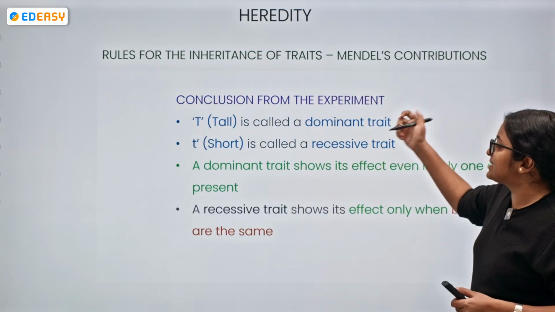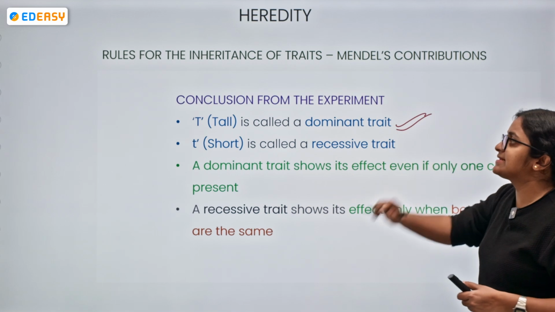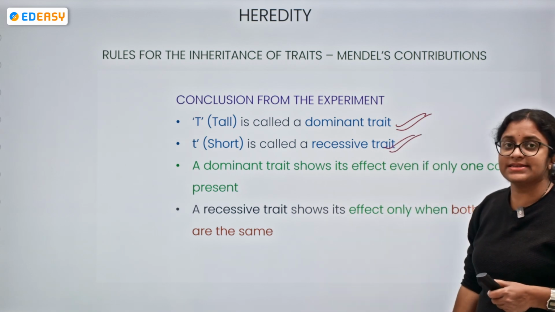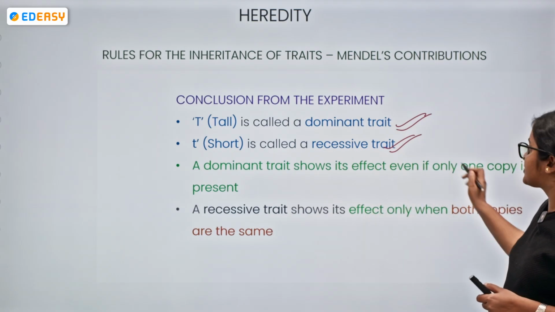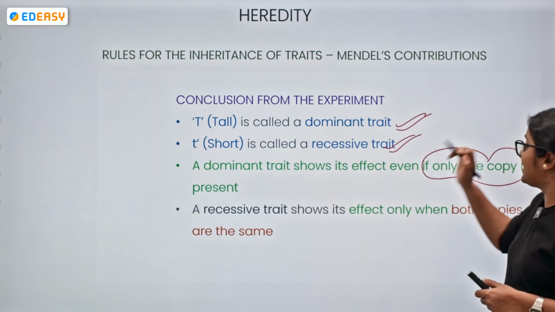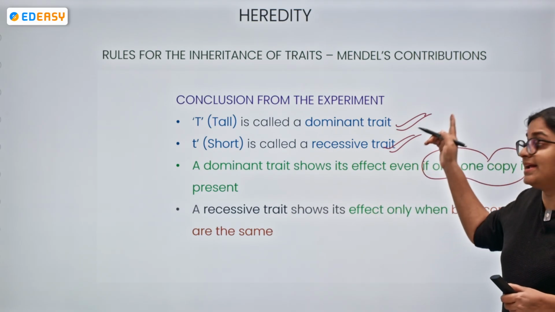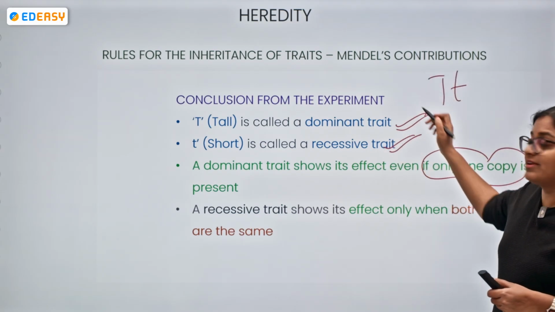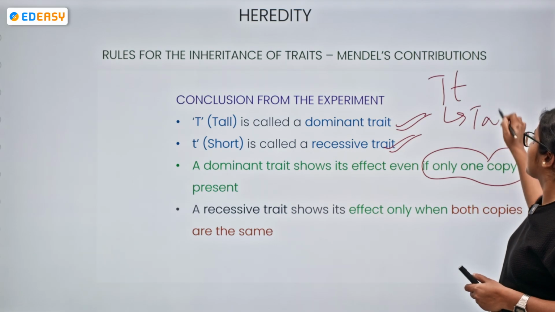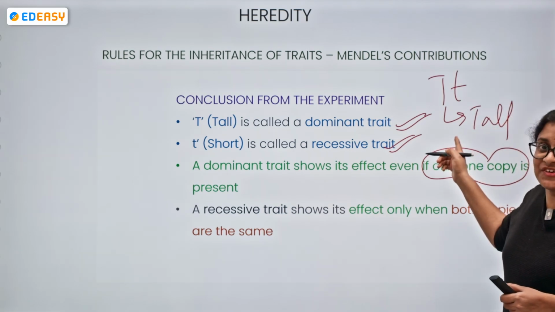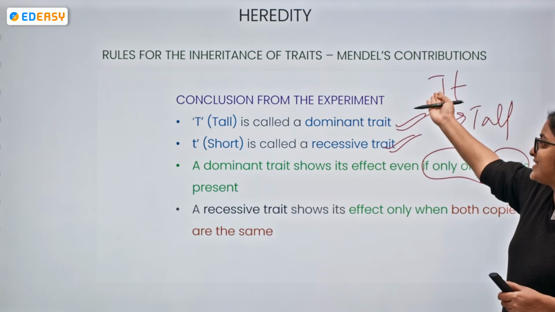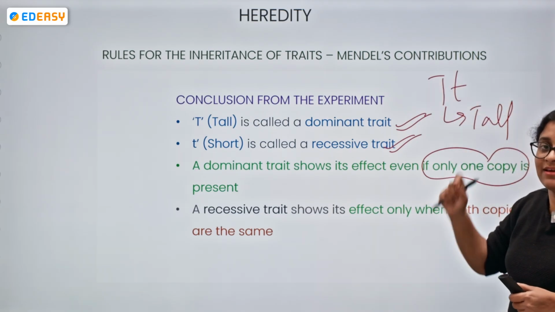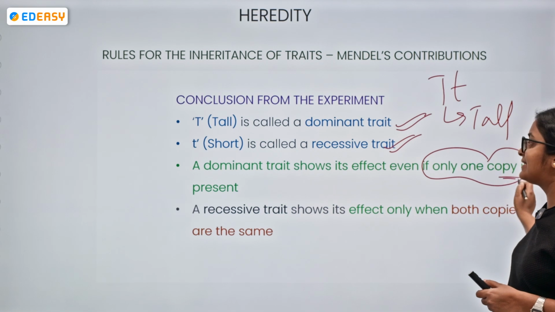Okay, so from this, what can we conclude? Capital T is called a dominant trait, small t is a recessive trait, the shortness. So the dominant trait shows its effect only. This is very, very important. Remember, it will be showing its effect. See, capital T, small t combination. What will be the plant tallness? So whose effect is there over here? The dominant trait. What is the dominant gene? The capital T. So a dominant trait is showing its effect even if only one copy is present.